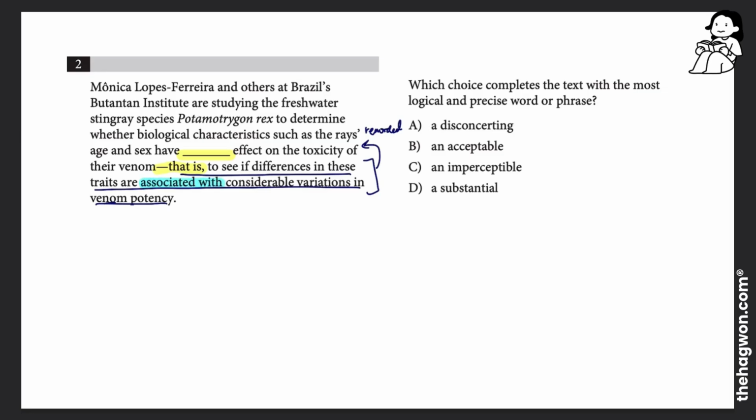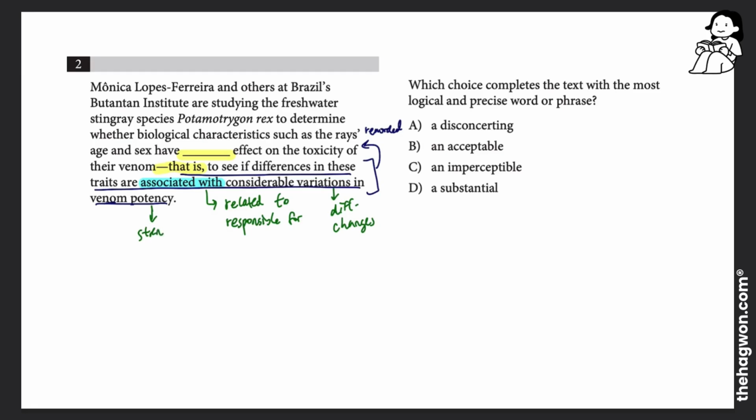So they're saying they want to know whether these traits, I don't really know what those traits are, but if those traits are associated with, which means related to, can also mean responsible for, considerable variations, this means differences or changes in venom potency.